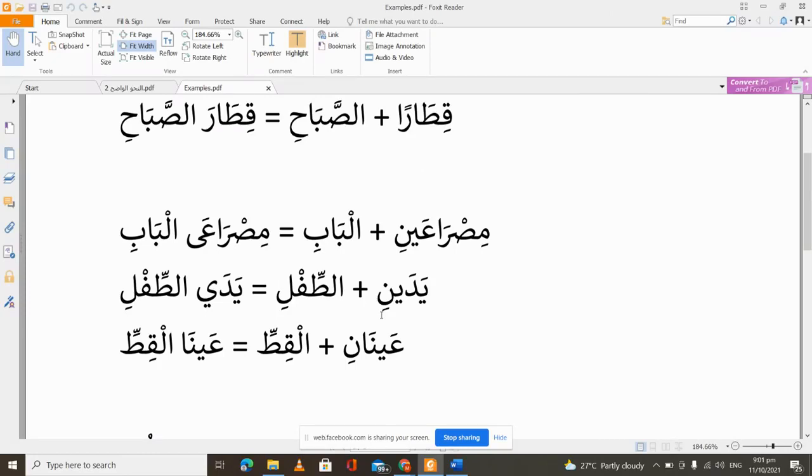So you will never hear yadaini tifli. There is nothing like yadaini tifli because of idafa. Once idafa enters, we have to remove that noon. So it now becomes yadayi tifli. Yadayi tifli. So that is how idafa works in that case.